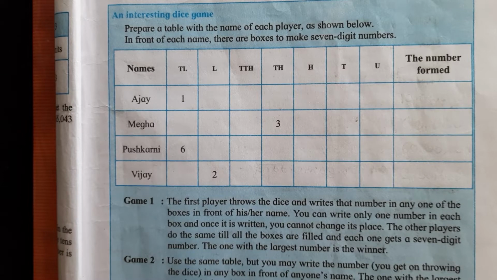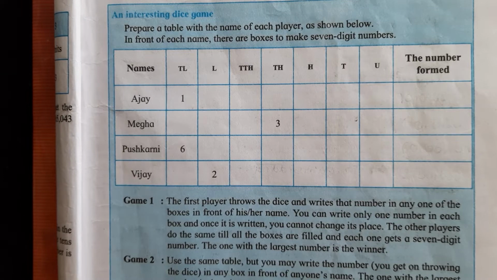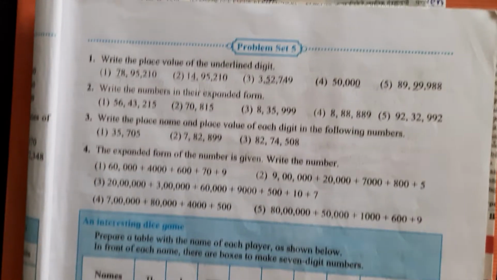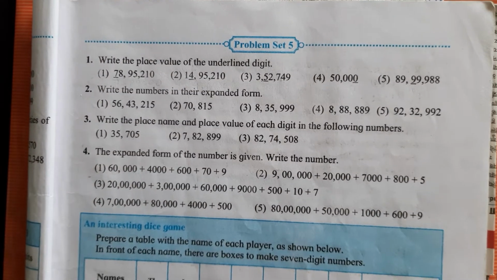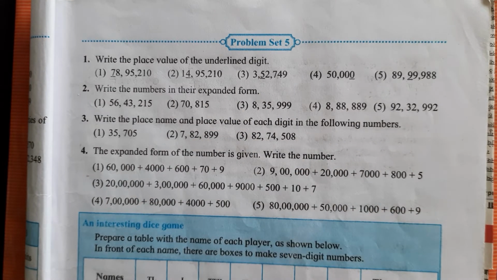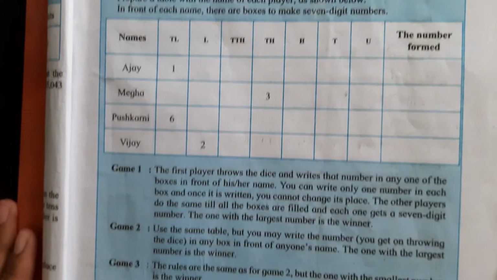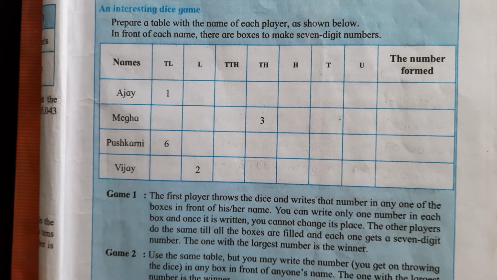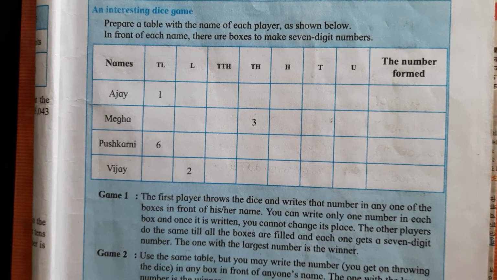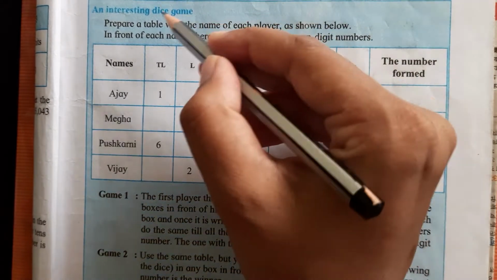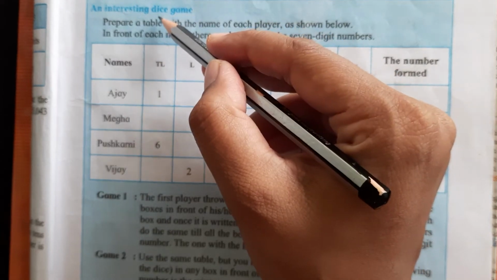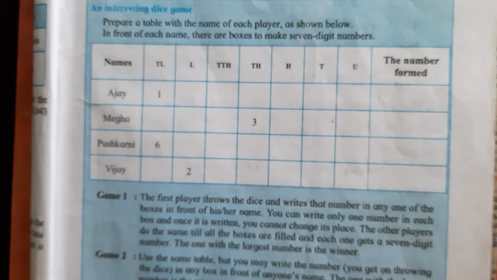Good morning, students. In the previous lecture, we have completed problem set 5. This is the problem set 5 which I have taught you in the previous two lectures. Now, what have they given? They have given one activity for you, an interesting dice game. What do you mean by dice? Do you know the meaning of dice?